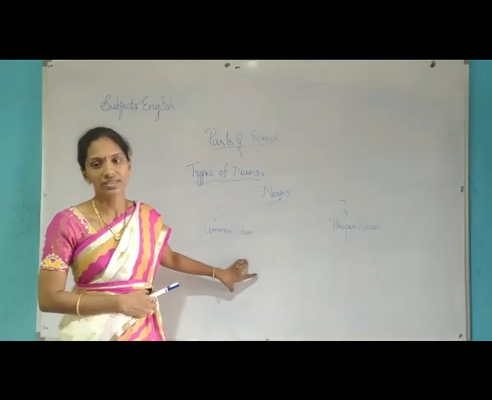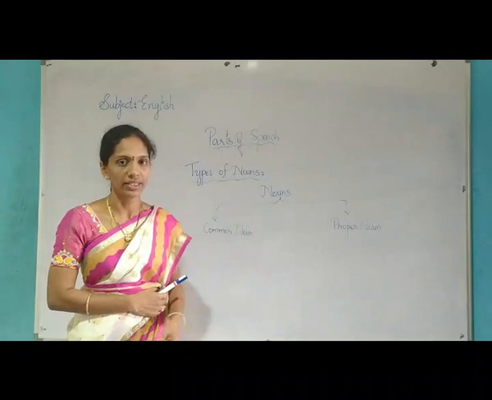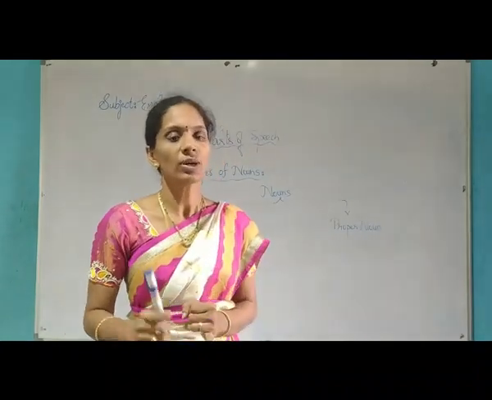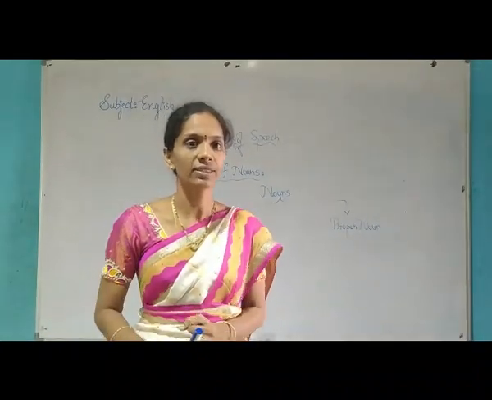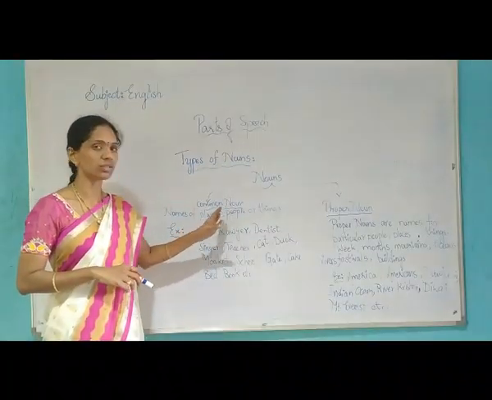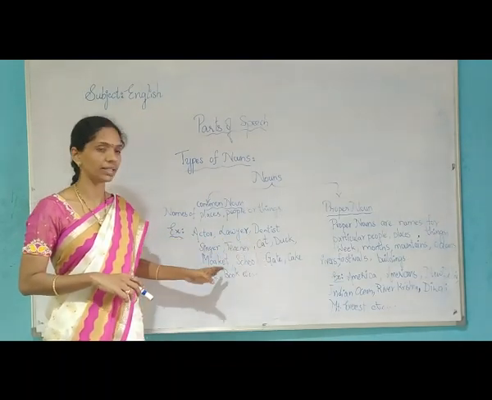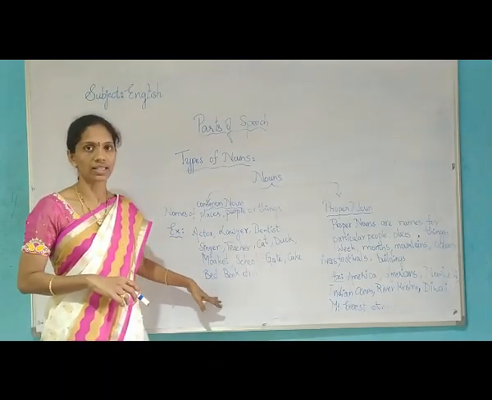Names of places, people and things are called common nouns. I again repeat children, names of places, people and things are called common nouns. Here are the examples. Actor, lawyer, dentist, like that I have written so many examples.